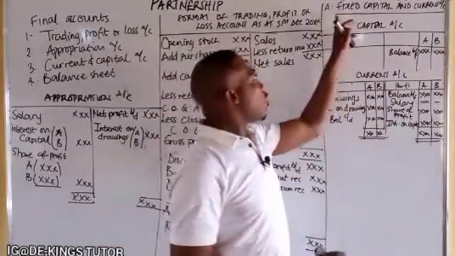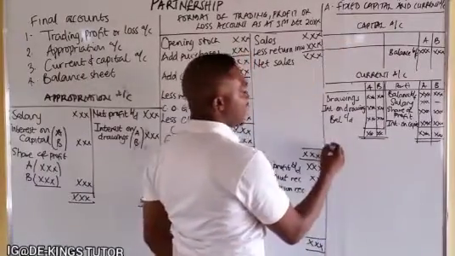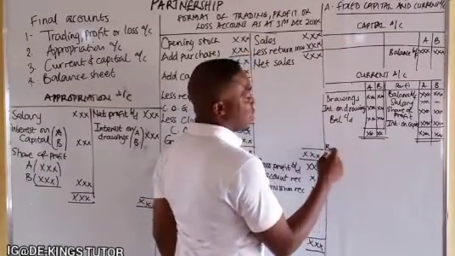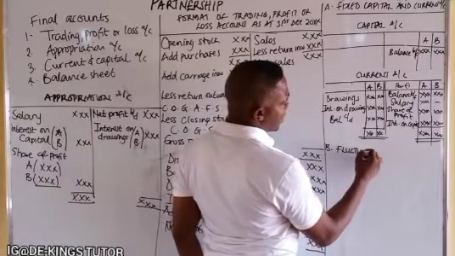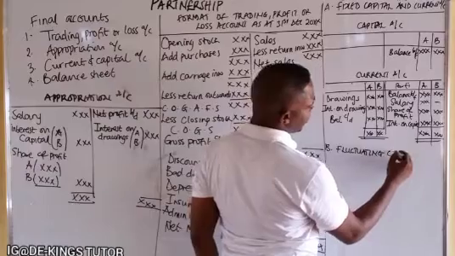Now the second way for this current and capital is what we call the capital account without a current account, which is also known as the fluctuating capital account.